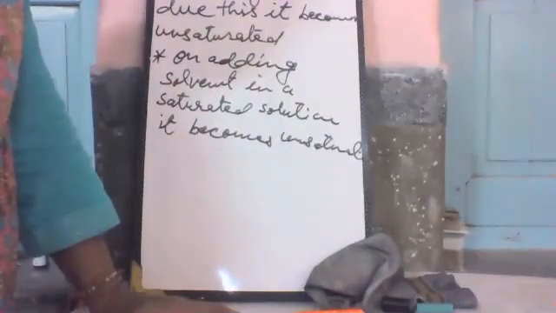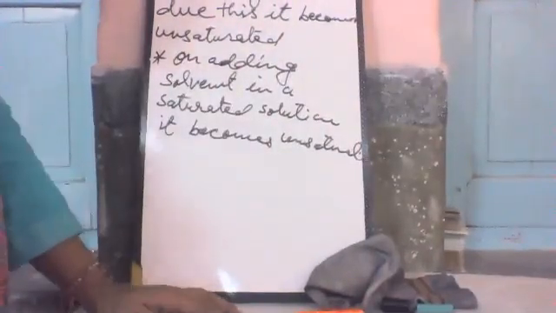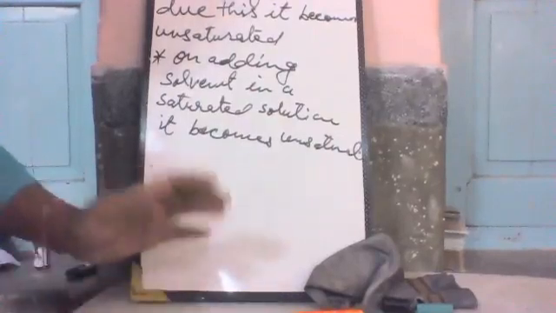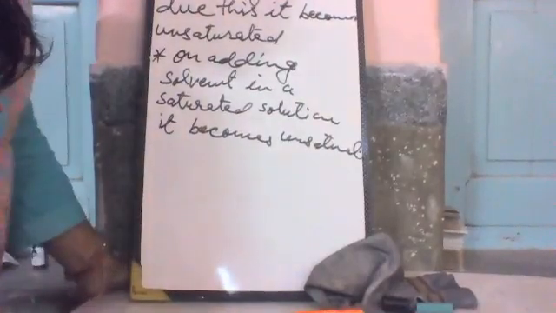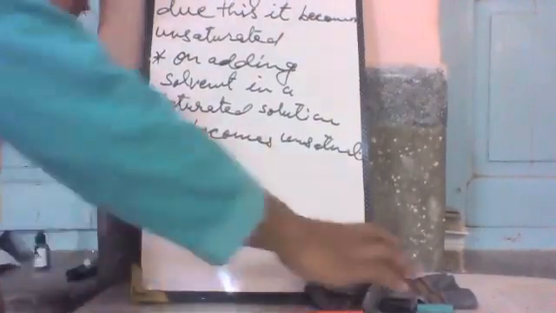What is an unsaturated solution? The solution in which more of the solute can be dissolved at a given temperature is known as an unsaturated solution. In a saturated solution, no more solute can be dissolved, but in an unsaturated solution, it can dissolve more solute.